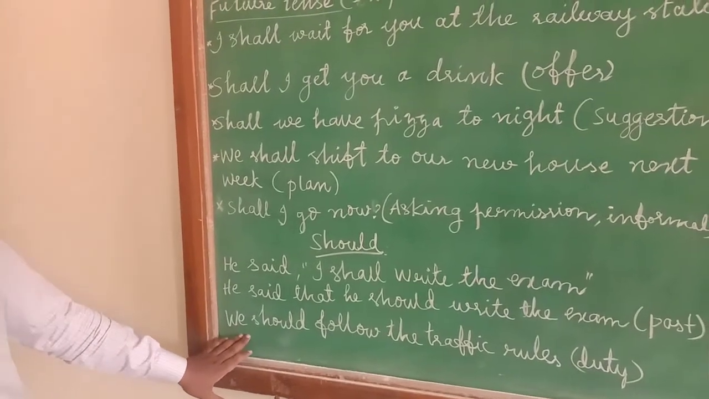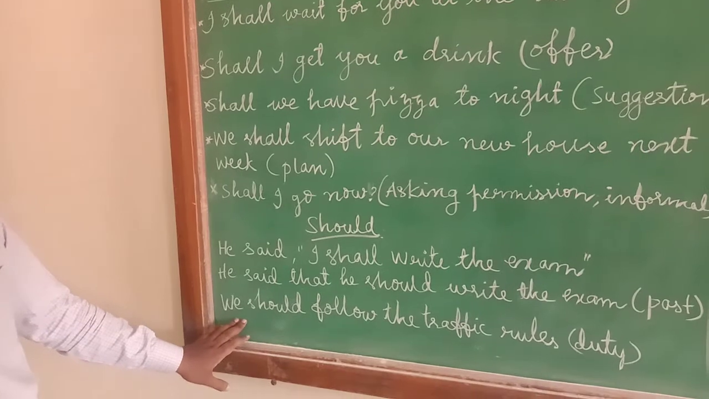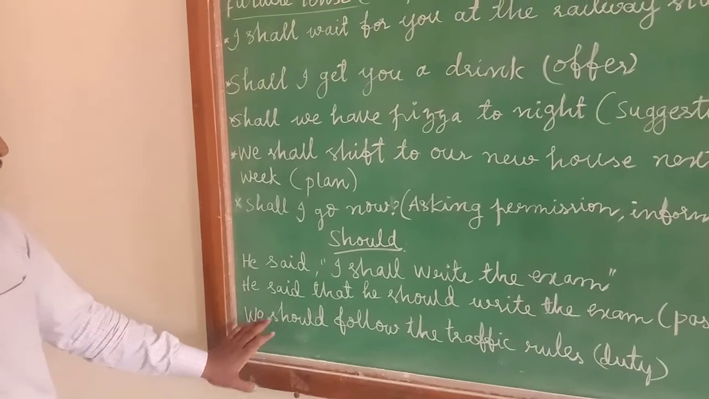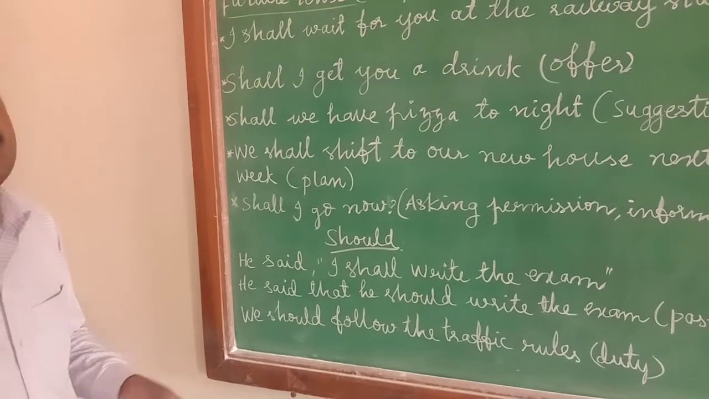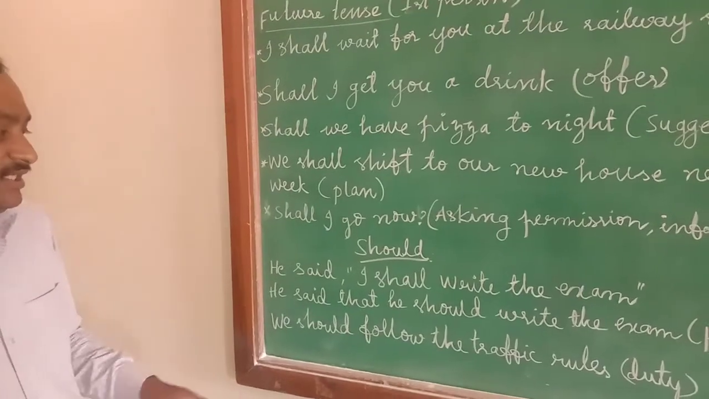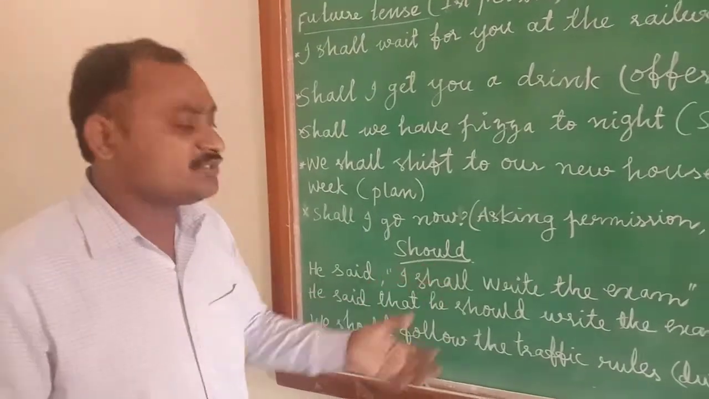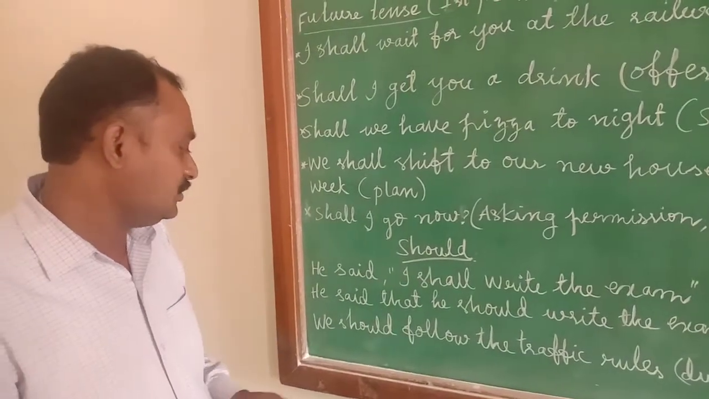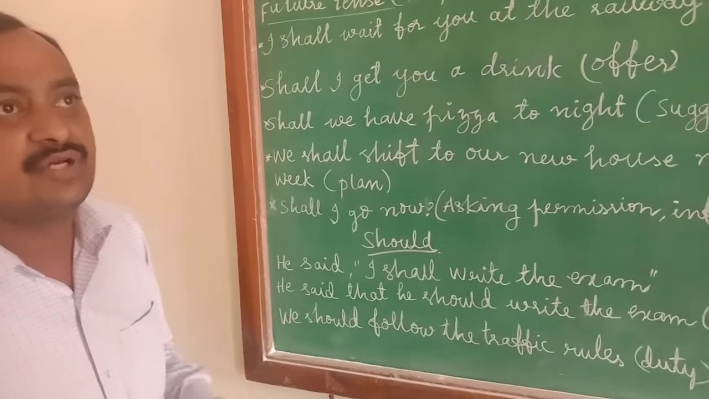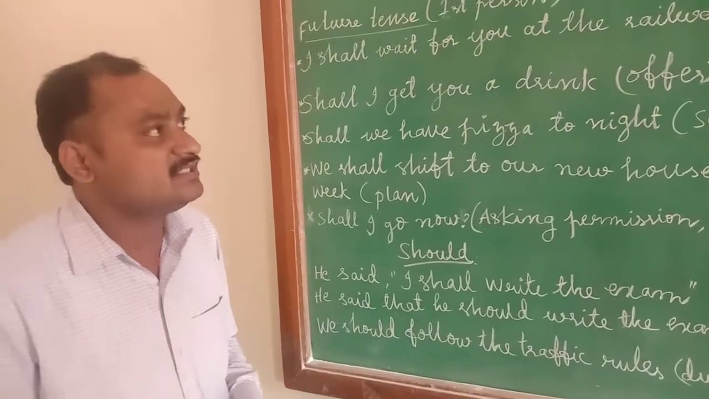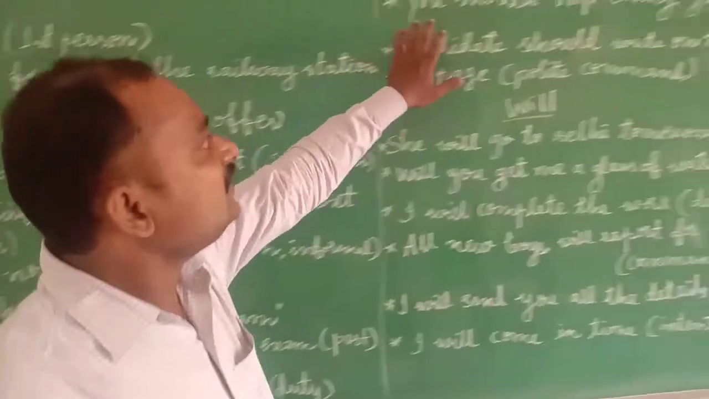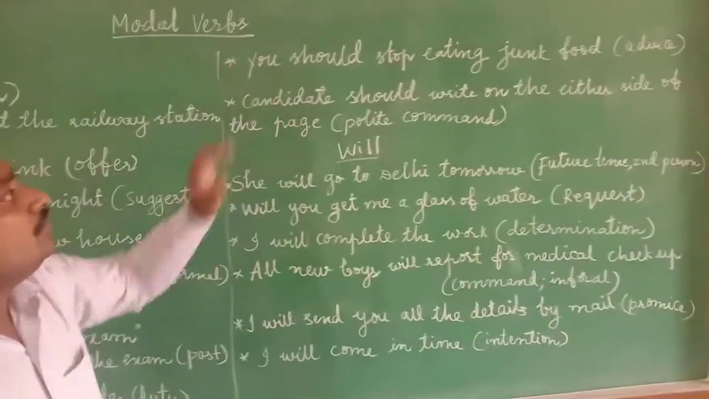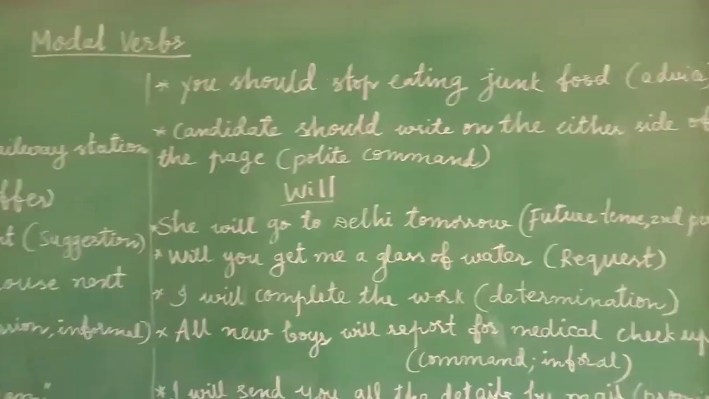Next, to express the duty of a person, we will use the should. We should follow the traffic rules. This is the duty of a citizen. That's why to express the duty, we have to use the should. We should follow the traffic rules. We should obey our elders. Like this.